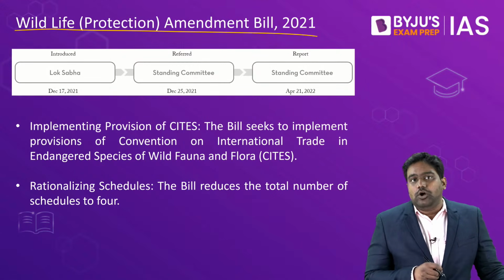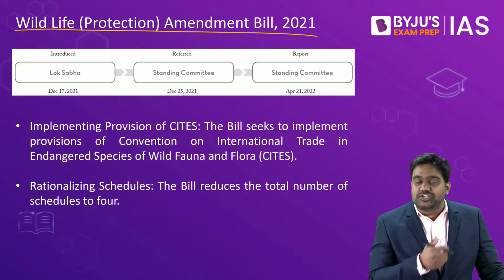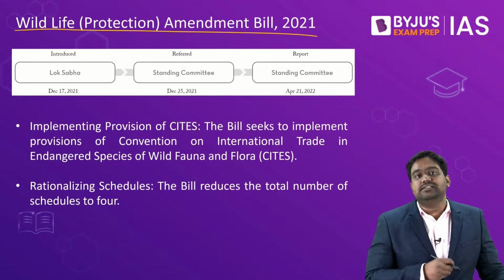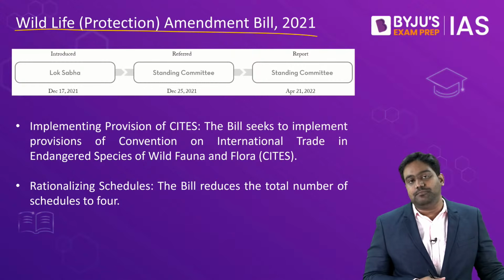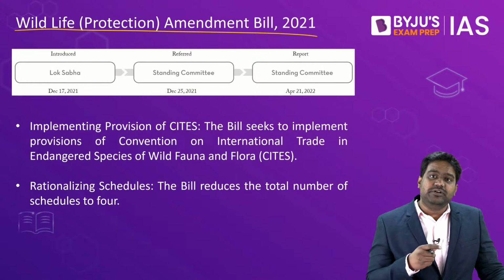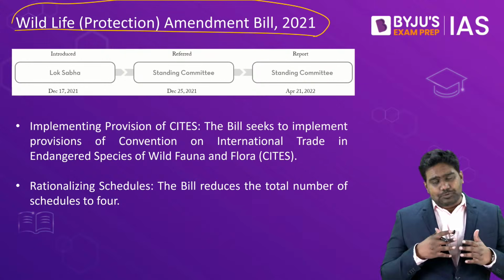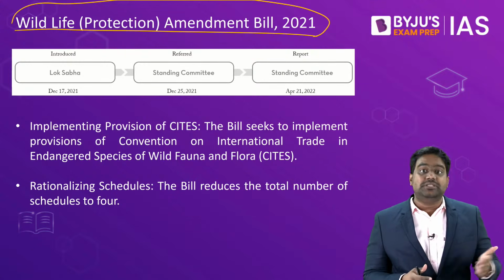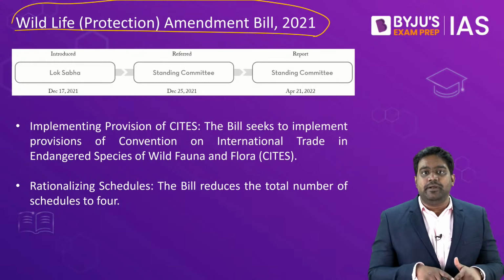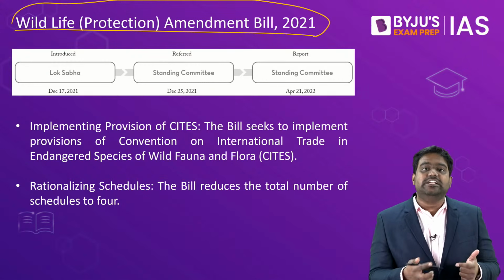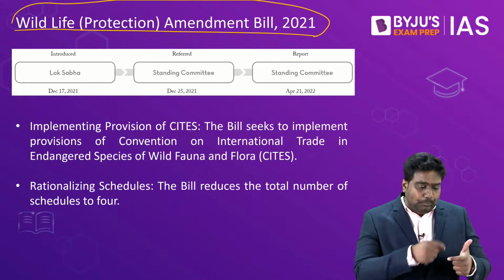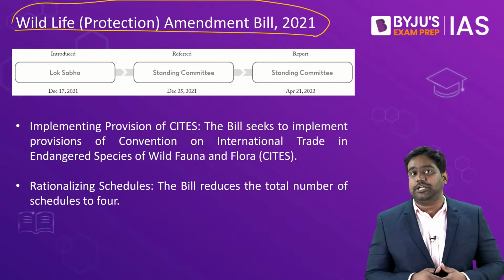So now that you are aware of the key provisions, the salient features of the act, we are going to end the discussion by talking about a recent development. Recently, the government has proposed an amendment to this act. See, the Wildlife Protection Act has been amended several times over the years. It is through these amendments that the act has been made better. It has been revised and upgraded to plug the gaps that exist in wildlife protection.